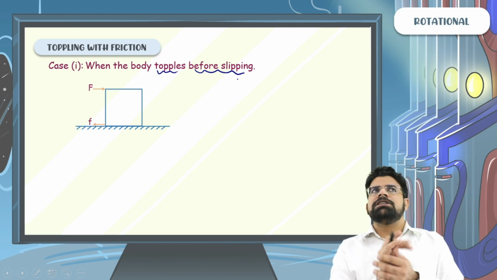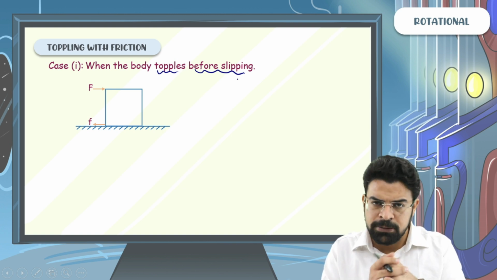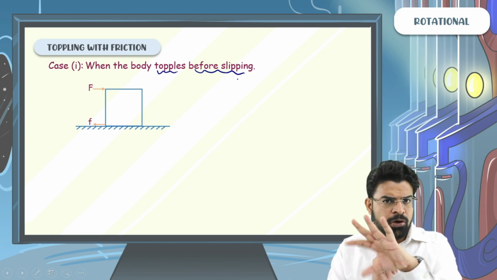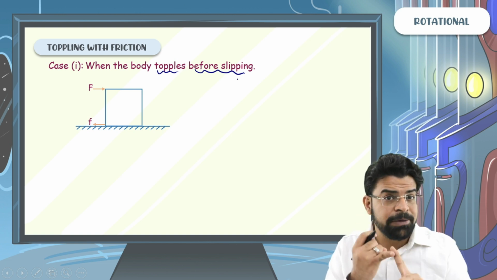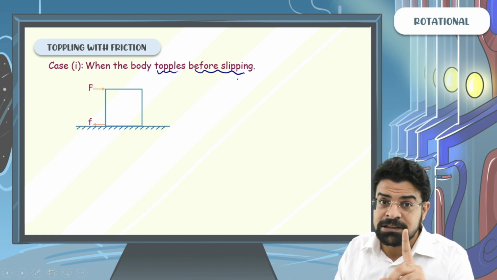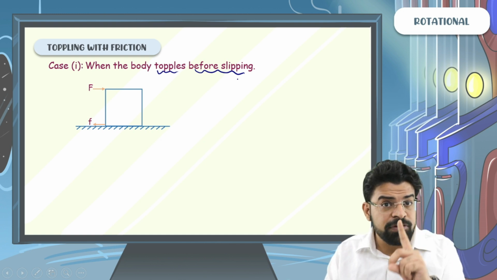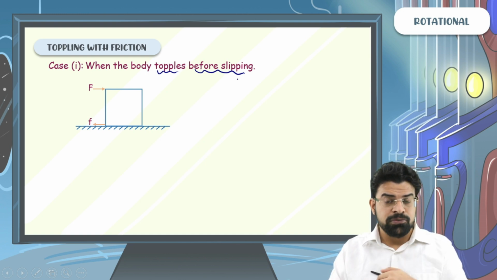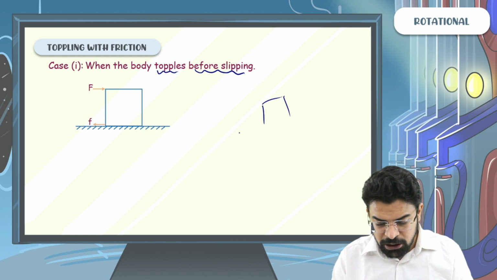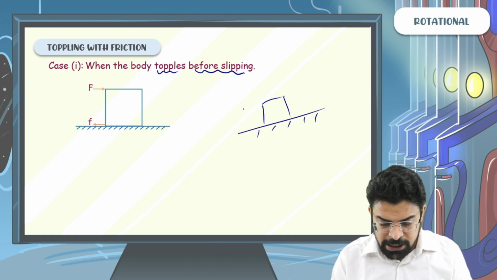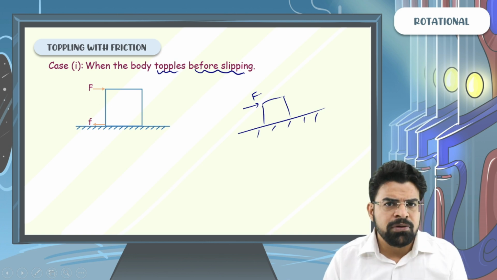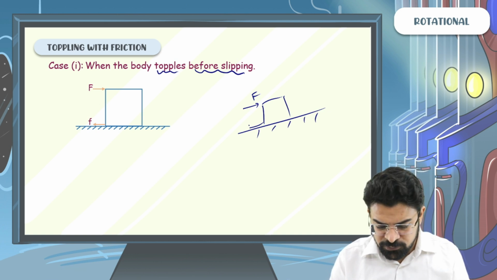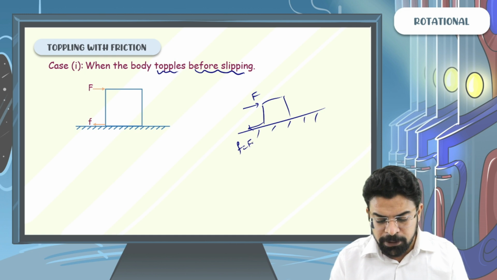If they say that the body topples before slipping, it means that the body is toppling on increasing the force, but the body is not slipping. If the body is not slipping, the type of friction force acting is static friction. A static friction force is a self-adjusting force. If I apply a force F on a table and the body is not at all sliding, what is the friction force? You will say, sir, the friction force has to be equal and opposite to the applied force.